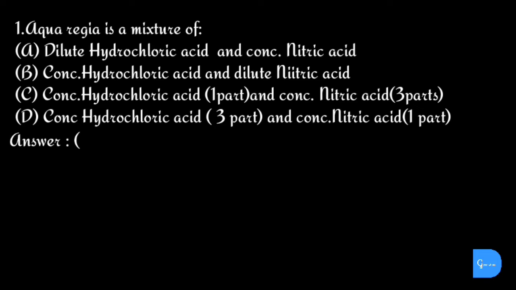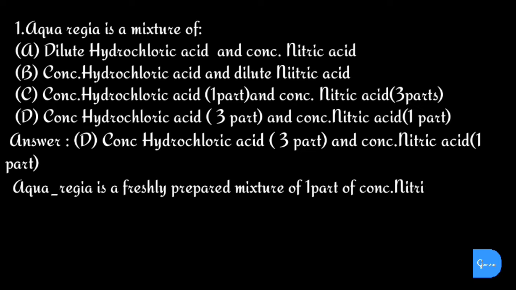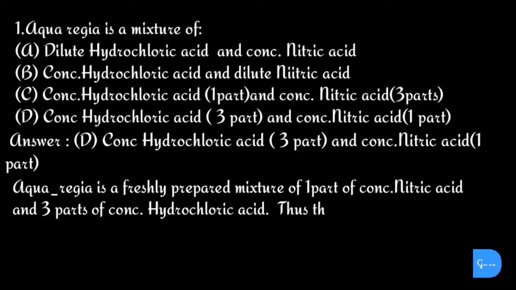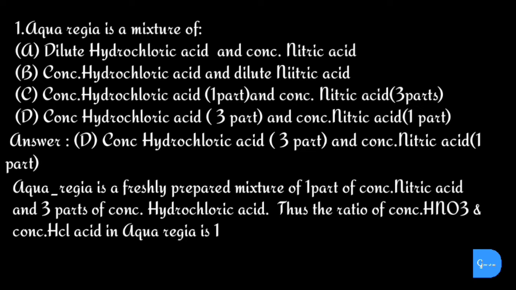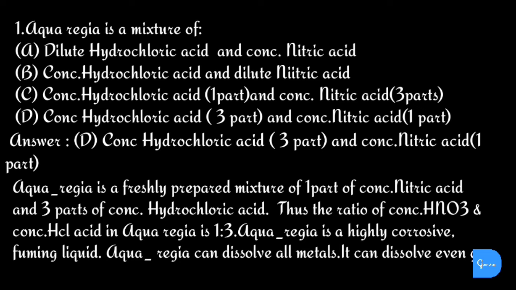The correct answer is option D. Concentrated hydrochloric acid 3 part and concentrated nitric acid 1 part. Aqua regia is a freshly prepared mixture of 1 part of concentrated nitric acid and 3 parts of concentrated hydrochloric acid. Thus, the ratio of concentrated nitric acid and concentrated hydrochloric acid in aqua regia is 1:3. Aqua regia is a highly corrosive foaming liquid. Aqua regia can dissolve all metals. It can dissolve even gold and platinum metals.